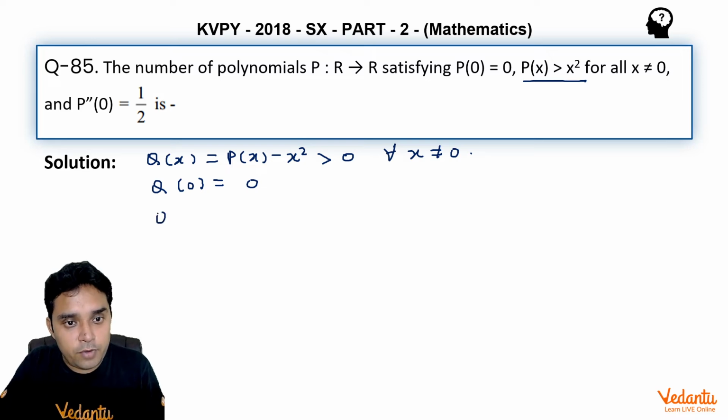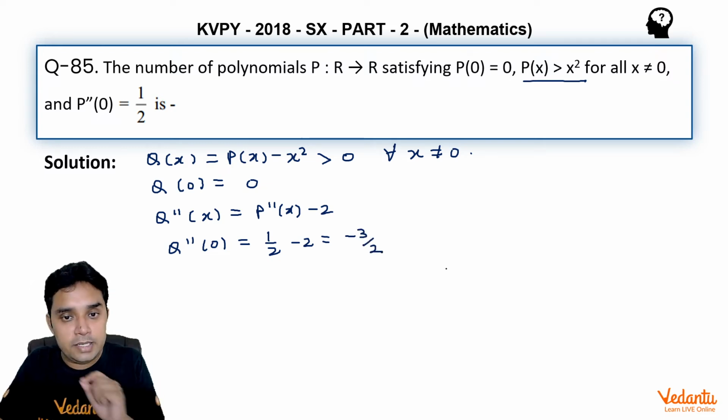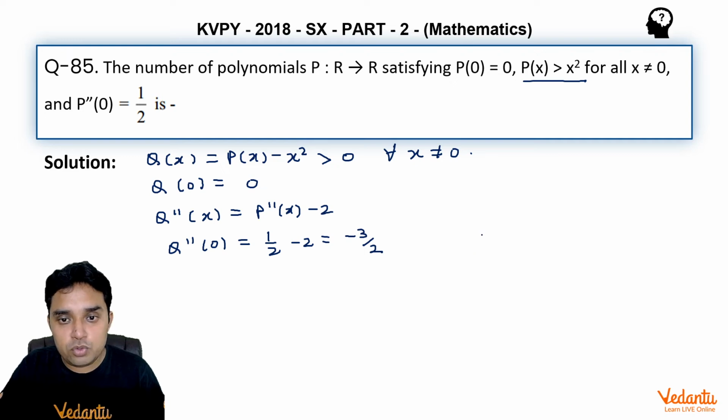Now let us try to find what will be my Q double dash x. I think it should be P double dash x minus 2. So Q double dash at 0 we can find and it will be 1 upon 2 minus 2, that is minus 3 by 2. Now one very important thing here to understand is that if Q(0) is 0,